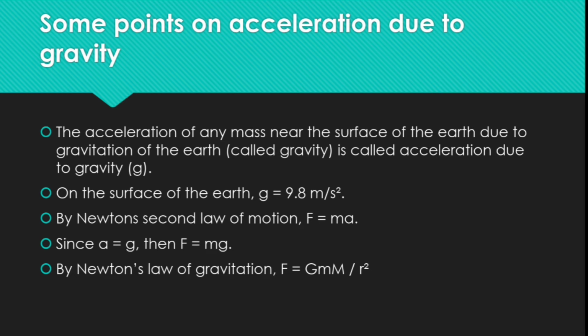Some points on acceleration due to gravity. The acceleration of any mass near the surface of the earth due to the gravitation of the earth, called gravity, is called acceleration due to gravity, denoted by the symbol g. On the surface of the earth, g equal to 9.8 meter per second square. By Newton's second law of motion, F equal to ma, since a equal to g, then F equal to mg. By Newton's law of gravitation, F equal to G M m by r square,